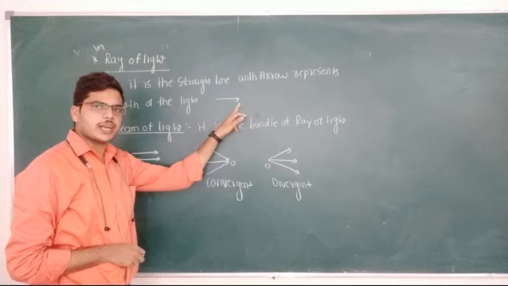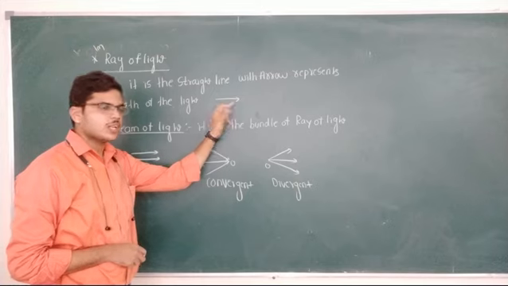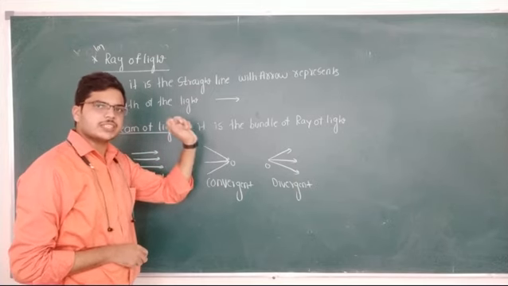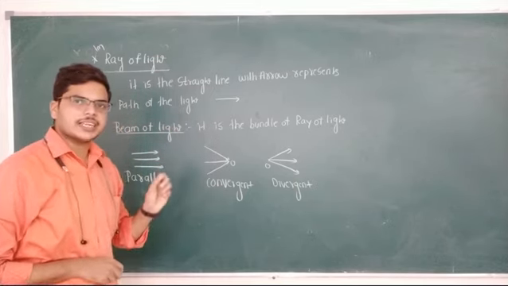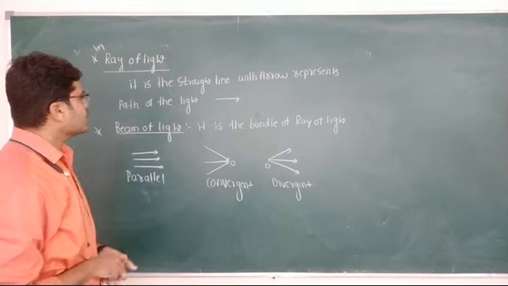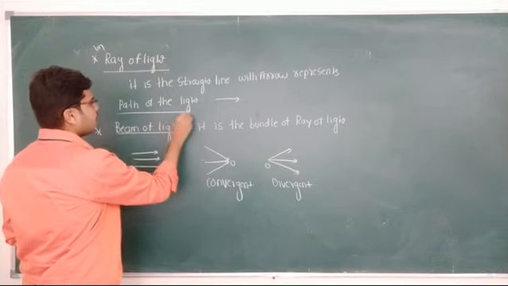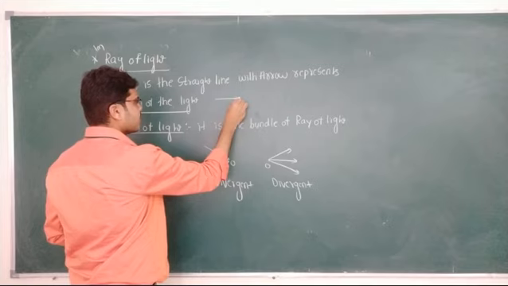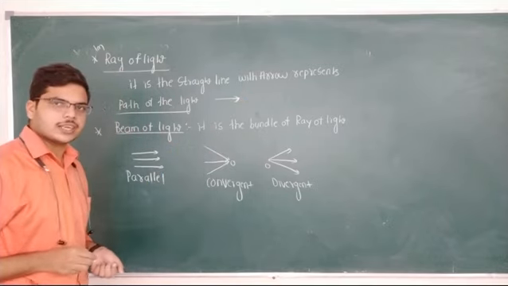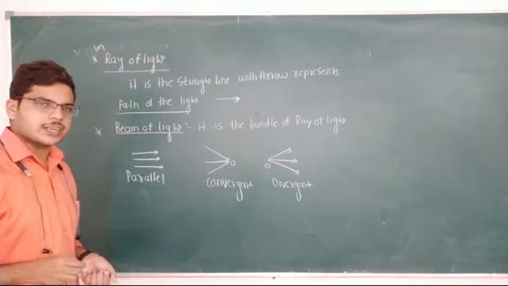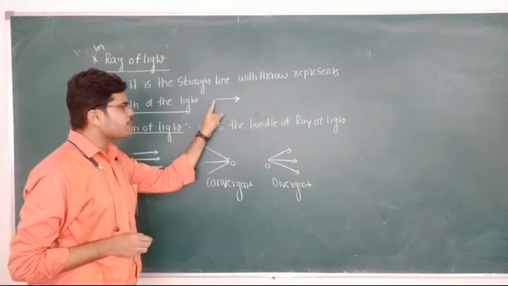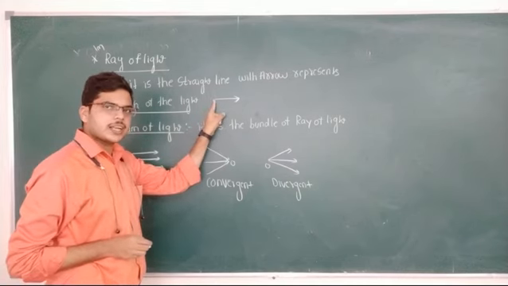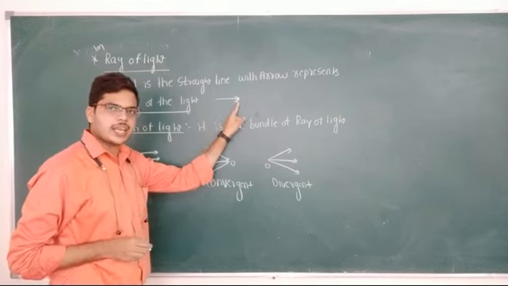The ray of light represents the path of the light, or it shows in which direction the light is moving. Now, I am drawing an arrow in the x direction. Then it indicates that the light is passing in a straight line and it is moving along the x-axis.